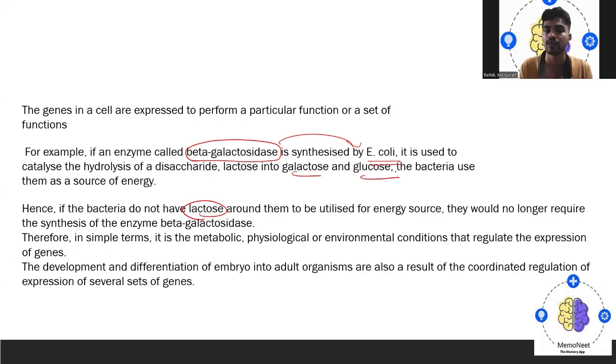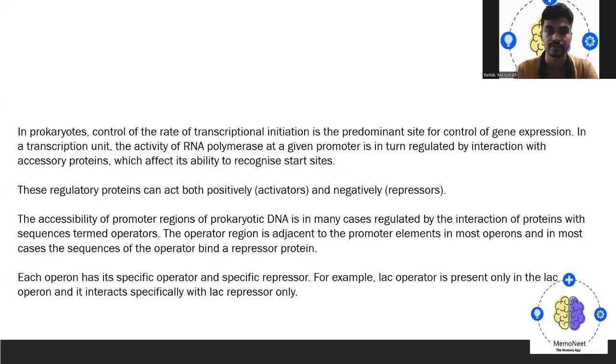Therefore, in very simple terms, it is a metabolic, physiological, or environmental condition that regulates the expression of genes. The development and differentiation of an embryo into an adult organism are also a result of coordination, regulation, and expression of several sets of genes. In what way the genes are expressed determines how the development from the initial embryo to the adult takes place.